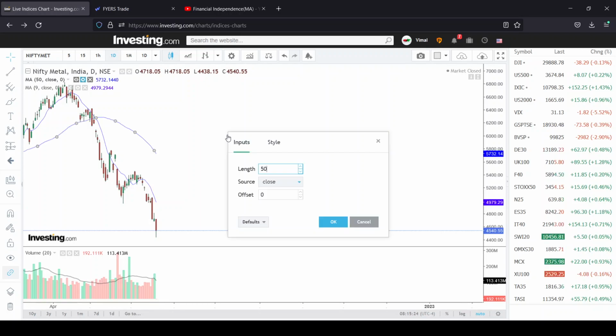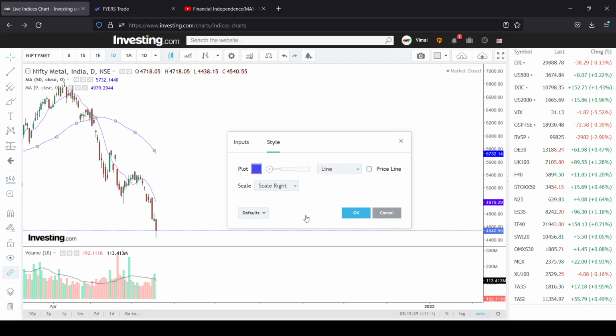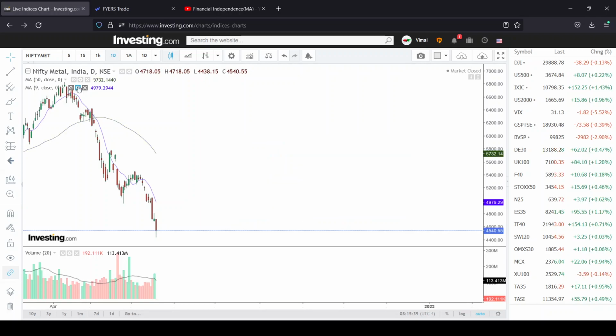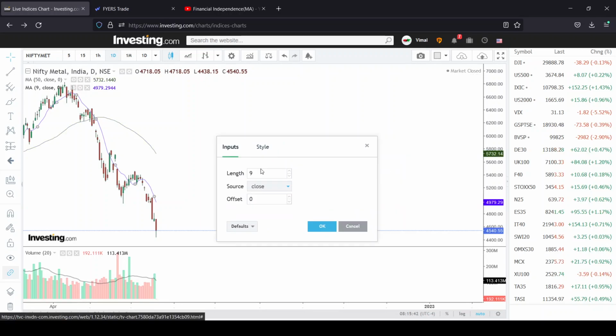And sorry, I will also change the color on that. I will change it into green. I'll move it into a dark color. And the next one, I will change this into 200 days. You can just go here and type 200 and change this into red. Yes. So now you can see I had changed this.